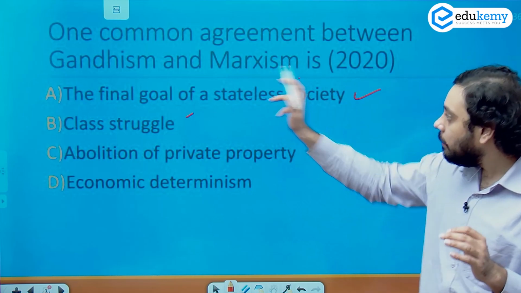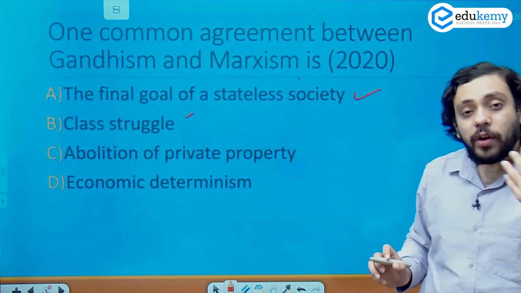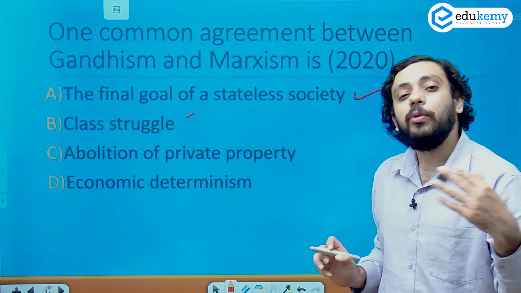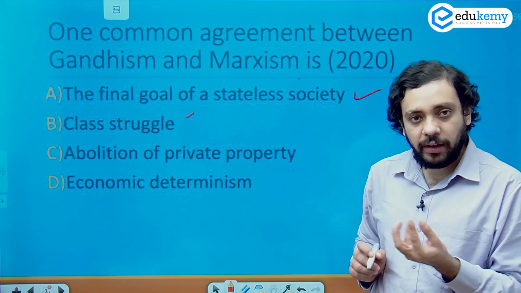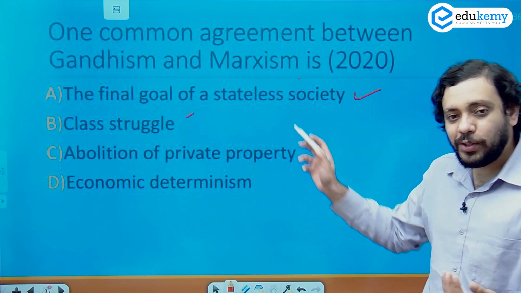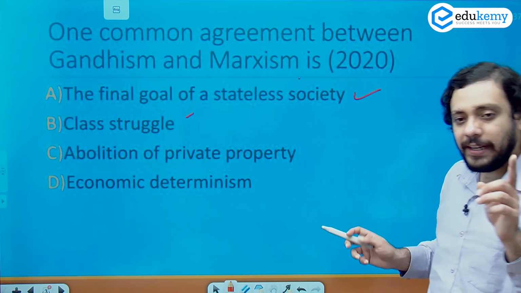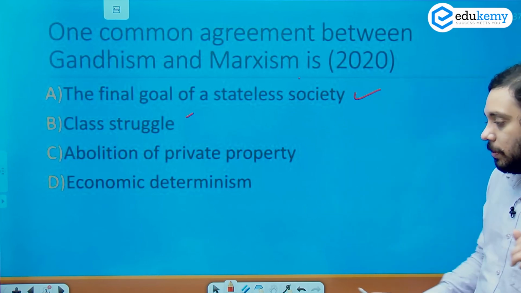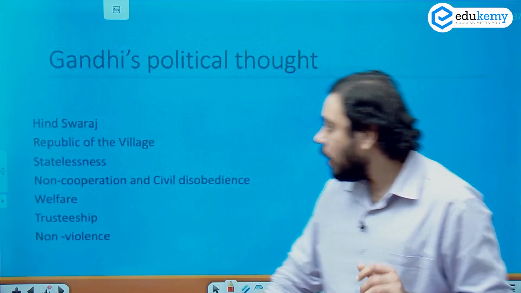So both Gandhi and Marx believed in statelessness, or in technical terms, anarchy, but both arrive at the conclusion from very different angles and ends. Okay, so the correct answer over here is A. Let's take a look at some of the other possibilities in which questions can be framed around Gandhi.